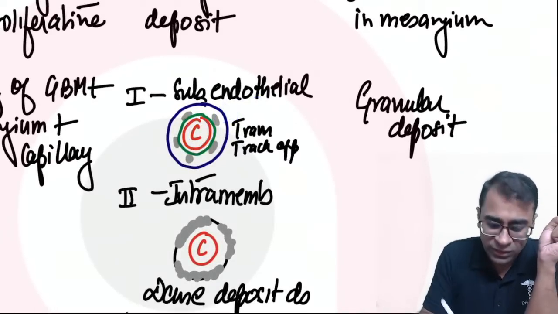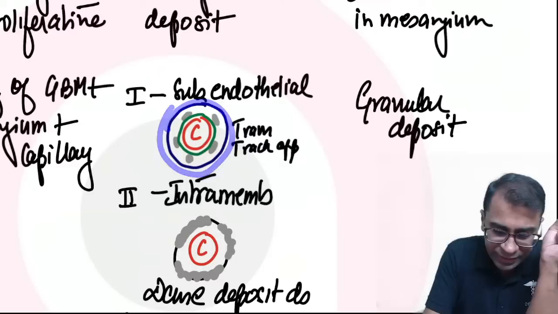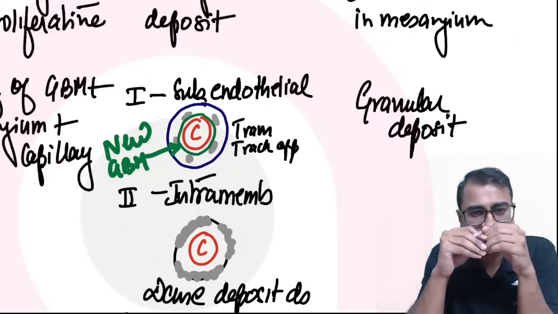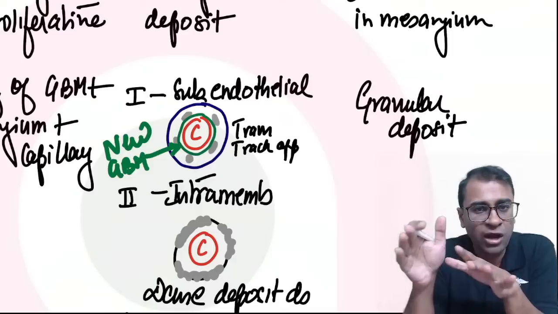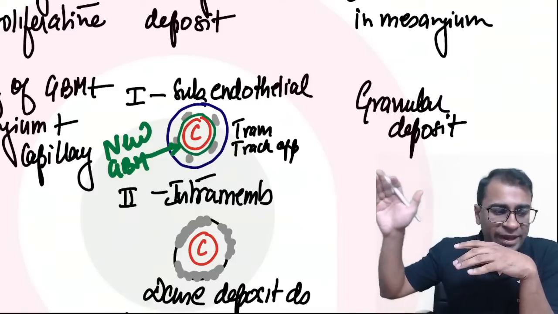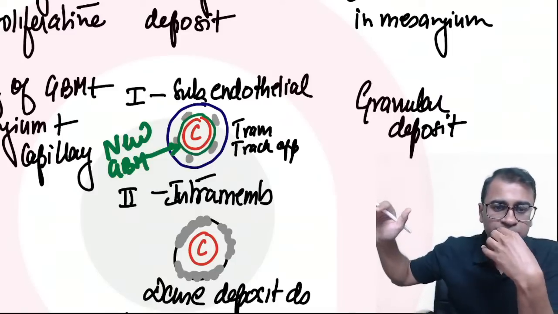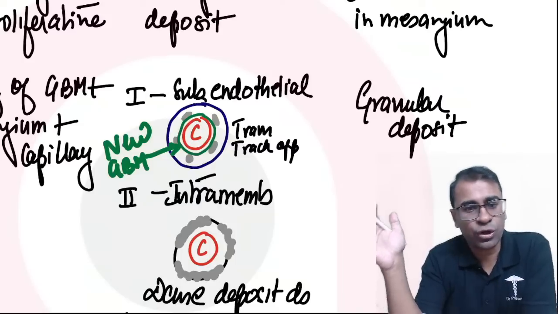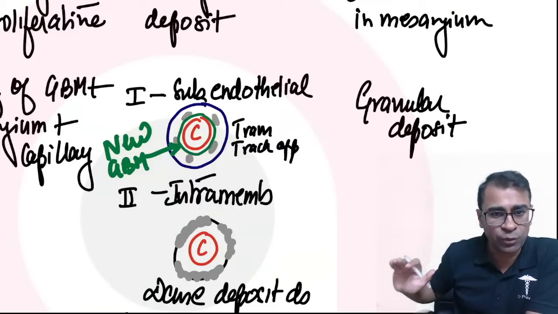So between the main GBM, a new GBM proliferates. This is the new GBM, this green one. Because a new GBM proliferates, the name given is tram-track appearance. Whereas in MPGN type 2, it's an intramembranous deposition causing dense deposit disease.